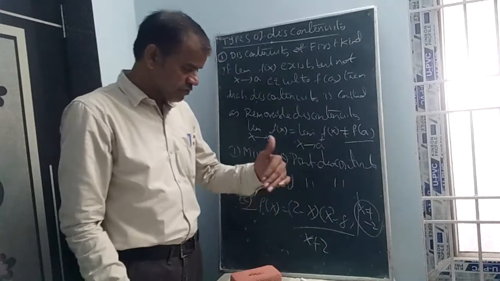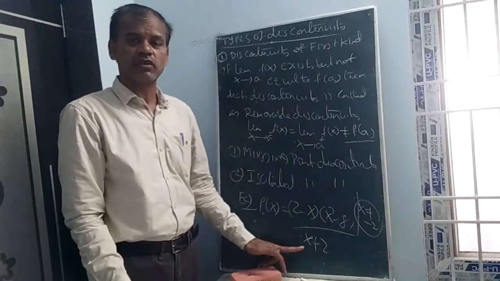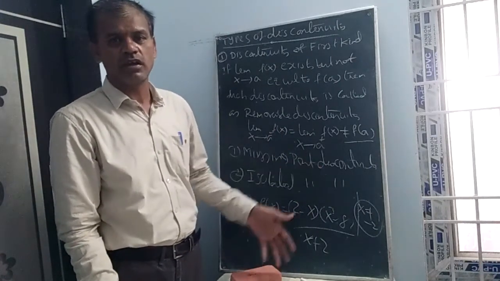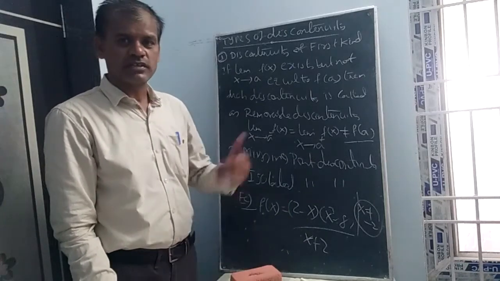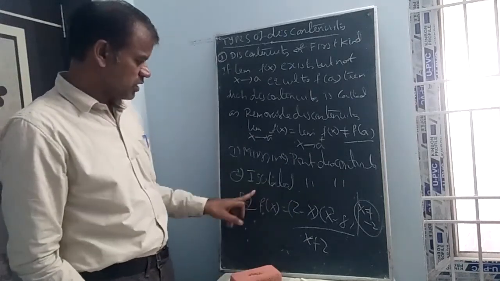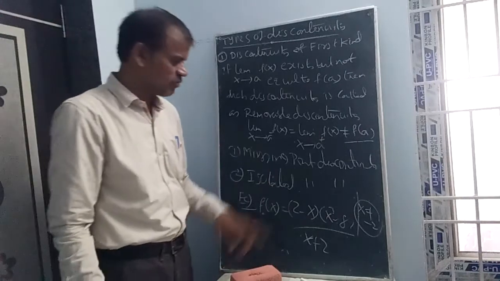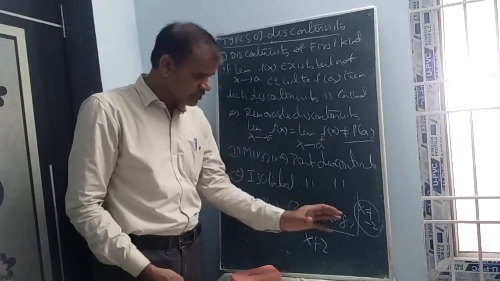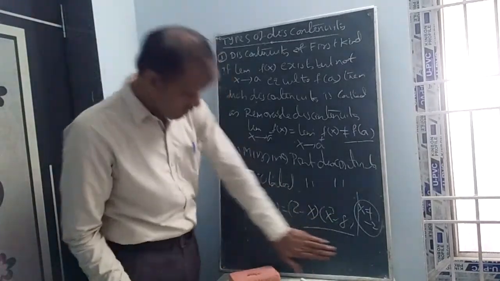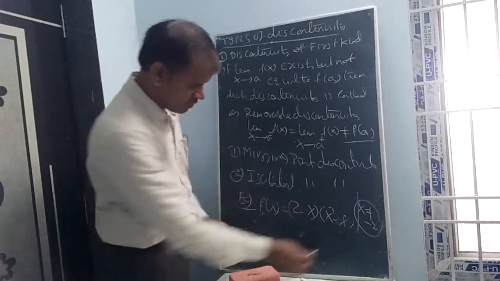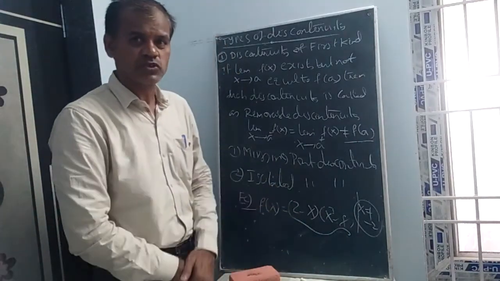And if we do not remove it, if we substitute minus 2 here, then what happens? Minus 2 plus 2, anything by 0, infinity, it is not at all possible. So minus 2 here is called a missing point discontinuity. One point is missed. If the function were simply given like this, the function would be continuous everywhere.